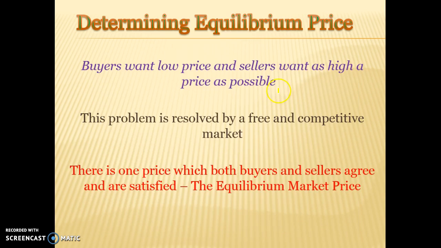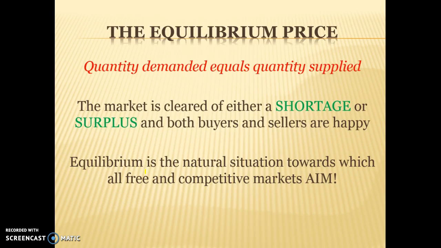So we know that buyers want the lowest price and sellers want to sell at the highest price possible. And in a free market, so when the government does not intervene in the market, this problem is resolved and we get to the point where demand is equal to supply. There is one point where both buyers and sellers agree and are satisfied, and we will have no shortage or surplus. So the equilibrium price is where quantity demanded equals quantity supplied. The market is cleared of any shortage or surplus and both buyers and sellers are happy.